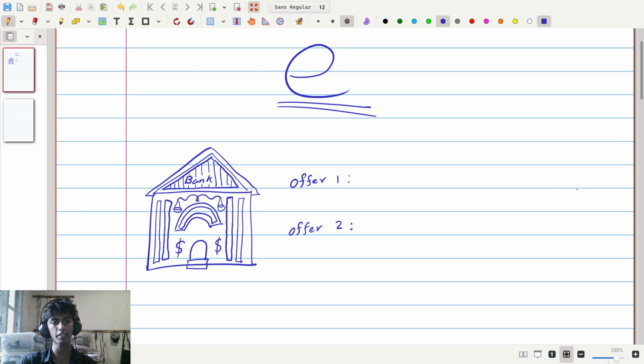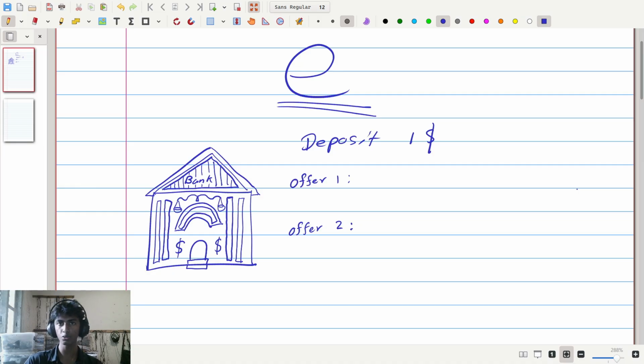So, to start talking about E, I would like to introduce you to this simple question. Let's say we have a magical bank. This is a hypothetical bank somewhere. This bank has a certain way of calculating interest and a certain way of giving you interest rates for fixed deposits. So let's say you go to this bank and you deposit $1. And when you deposit $1, the bank clerk comes and tells you, alright sir, how would you like to have your interest given for this $1?